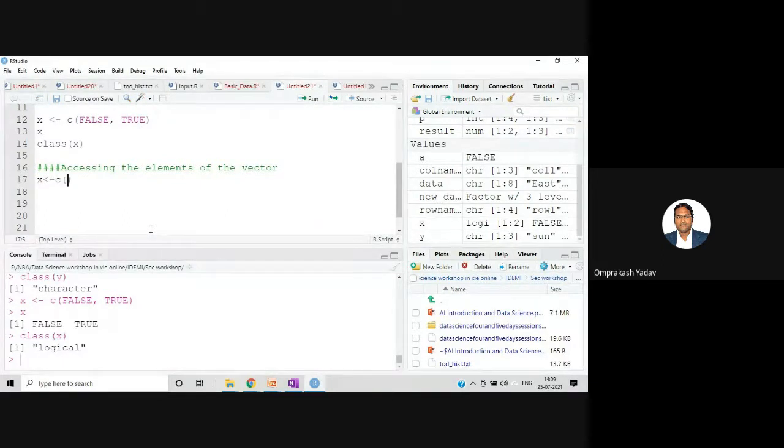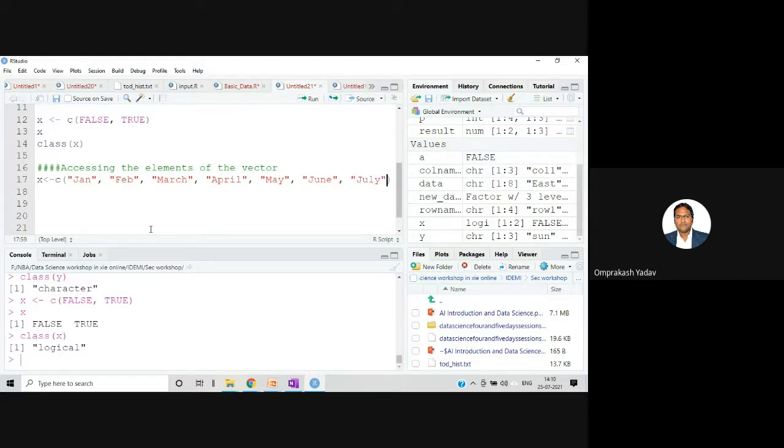In that I'll create, let's say, Jan, Feb, March, April, May, June, and let me create one more, July.